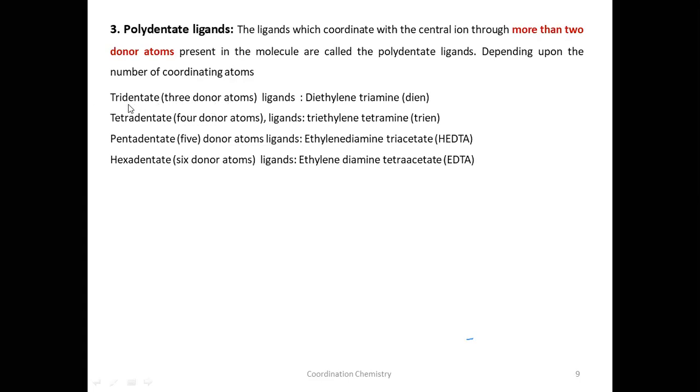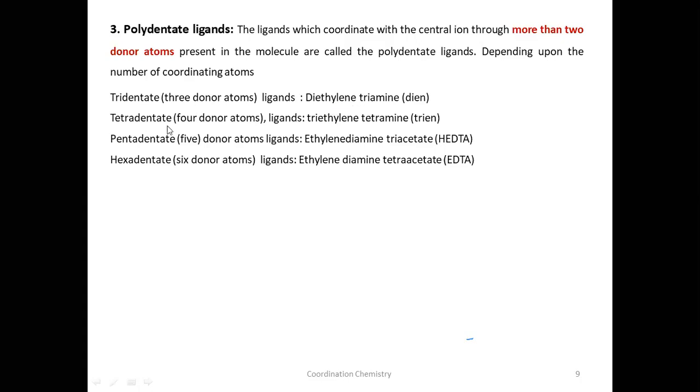Tri means 3, dentate means donation. 3 donor atoms. And the example for this is diethylene triamine. We will see the structure. When we see the structure, you will understand it in a better way.